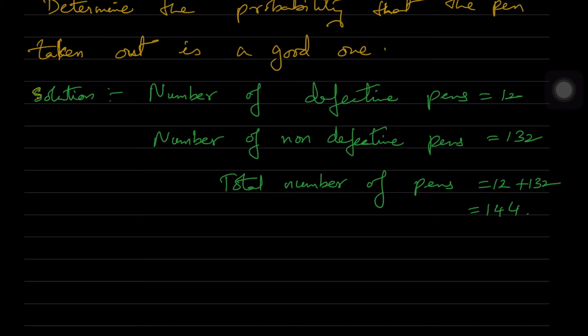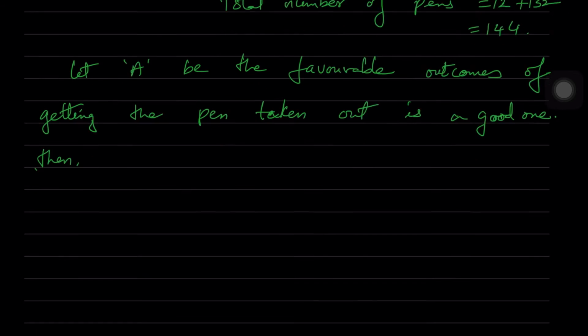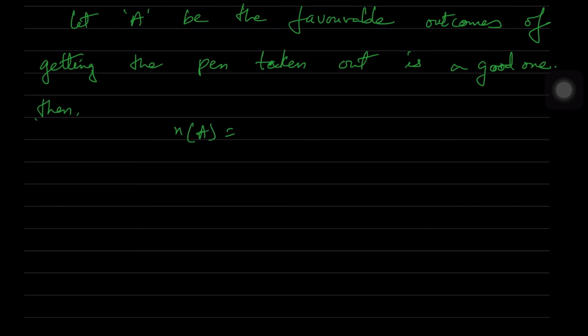So let A be the favorable outcomes of getting the pen taken out is a good one. So how many good pens are there? 132. So N of A is equal to 132. Therefore probability of A is equal to N of A by N of S, 132 by 144, which is equal to 11 by 12. That's the answer.